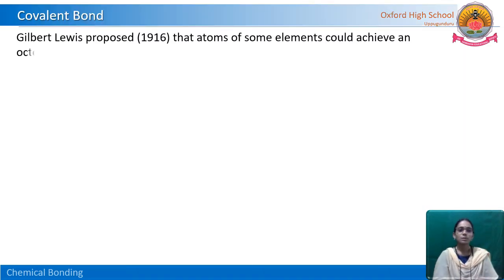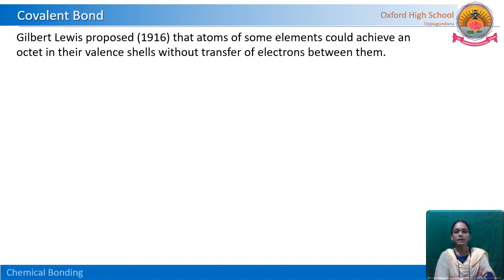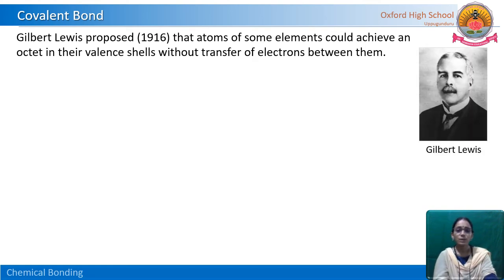Covalent bond was proposed by Gilbert Lewis, and he proposed that atoms of some elements would achieve an octet in their valence shells without transfer of electrons between them. Gilbert Lewis observed that a few elements attain the octet, but they are not transferring their valence electrons. Let us see how that bond is forming.